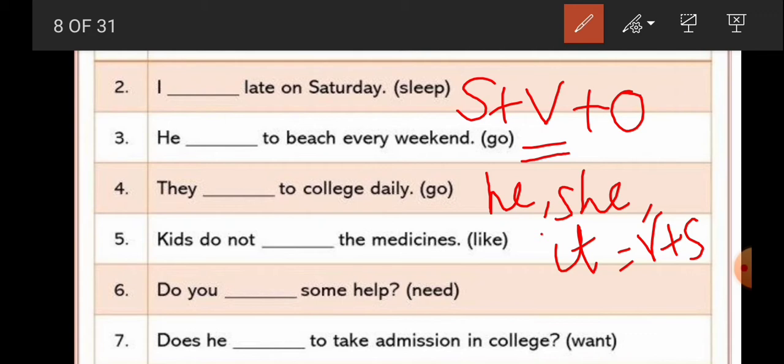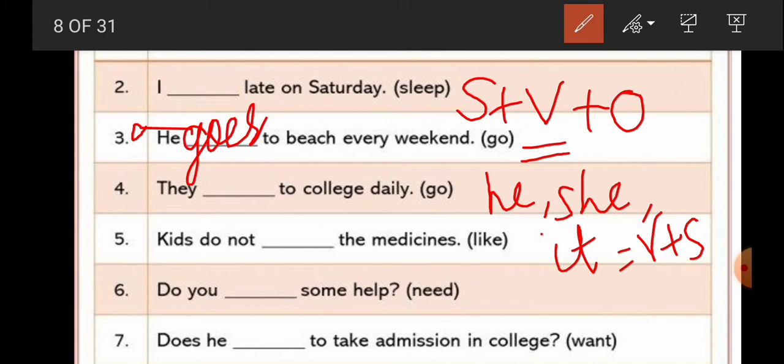So now see the first one. I sleep late on Saturday. He goes to the beach every weekend. If he comes, I said s should be added with the verb. They go to college daily. Kids do not like the medicines. Do you need some help?